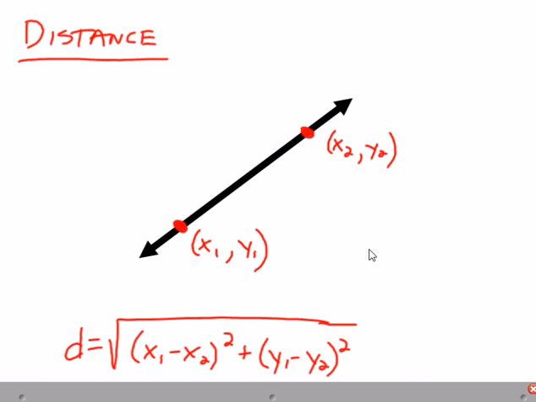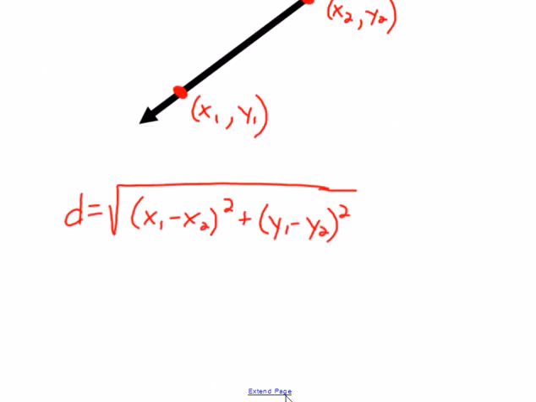Let's break this down piece by piece. These are the steps that you should be using when you use the distance formula. The first thing we want to do is substitute the x and y values into the distance formula. Then we're going to do the subtraction that's inside of the parentheses.